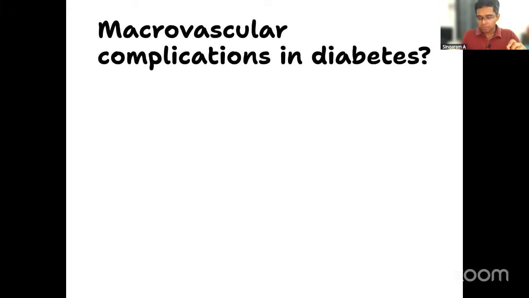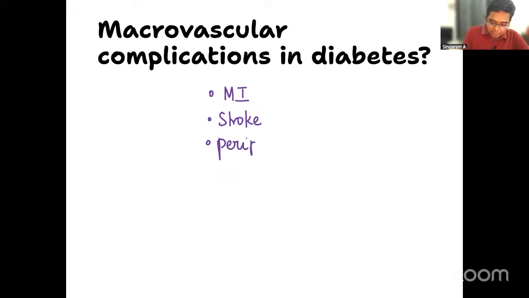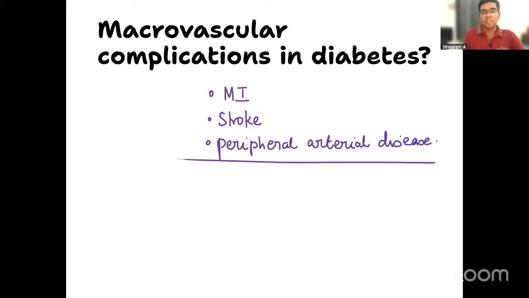Okay, quickly tell me what are the macrovascular complications in diabetes. One is myocardial infarction. Any other complication you can tell me? Stroke, right? Stroke is a macrovascular complication. Third, peripheral arterial disease, PAD, that is also a macrovascular complication, right? So this is what you need to know about, some examples of macrovascular complications.